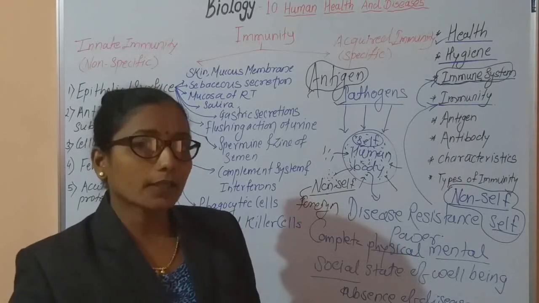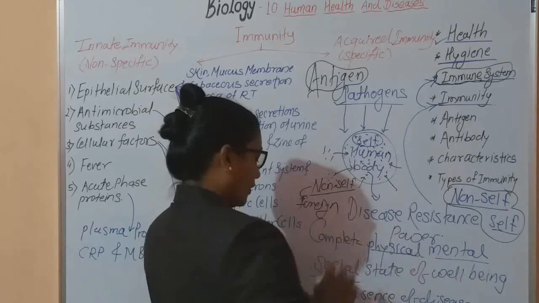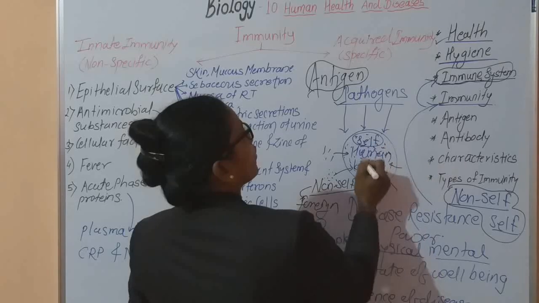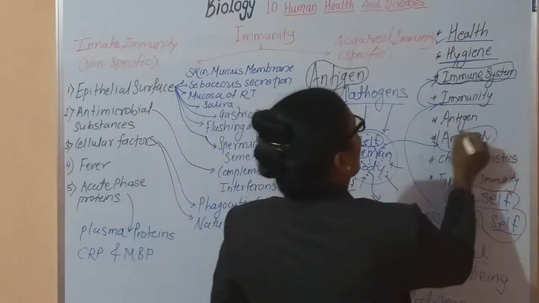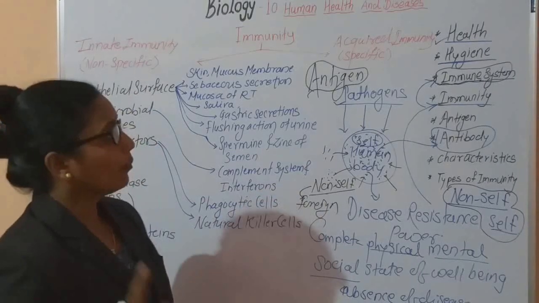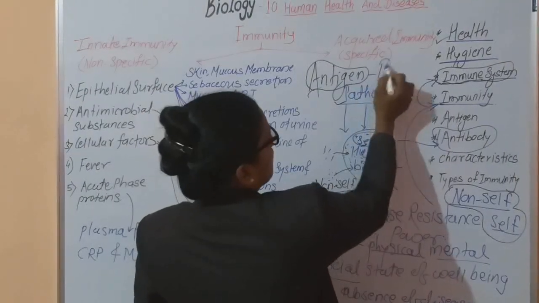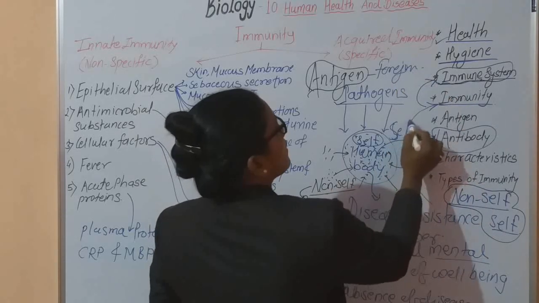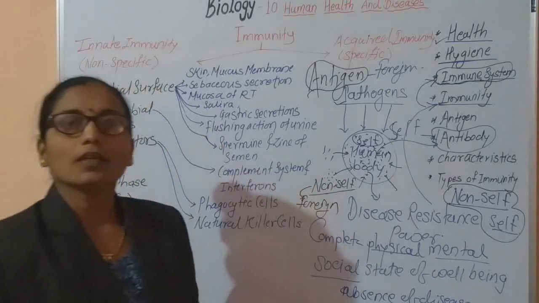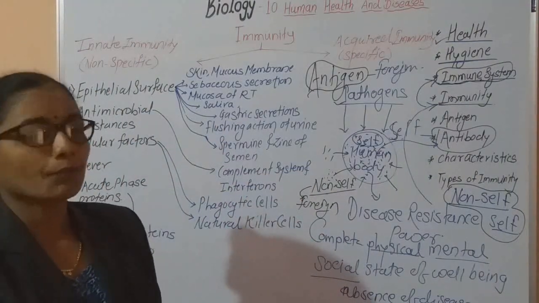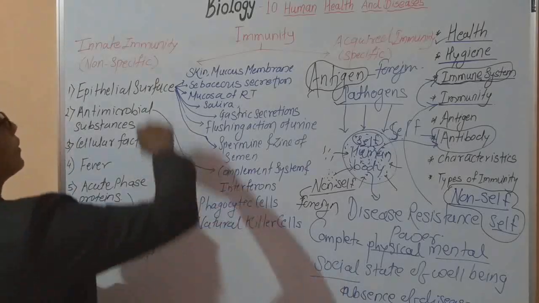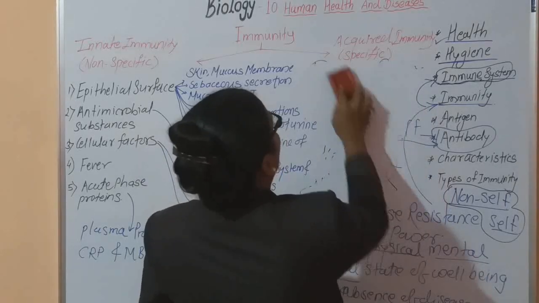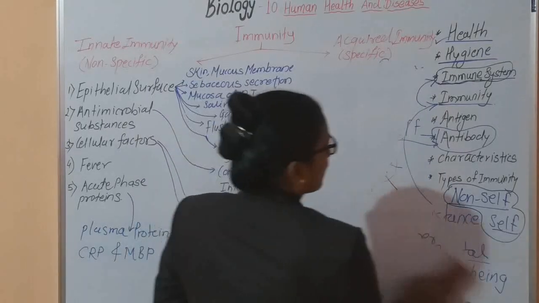At that time, our body creates certain chemical molecules. These chemical molecules are called antibodies. Now remember, an antigen is a foreign substance, and antibodies are self substances. In the case of the human body, these two factors are very important. Just to revise: what is an antigen and what is an antibody?